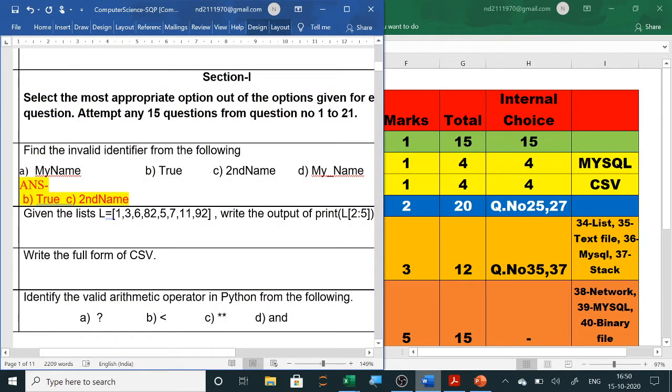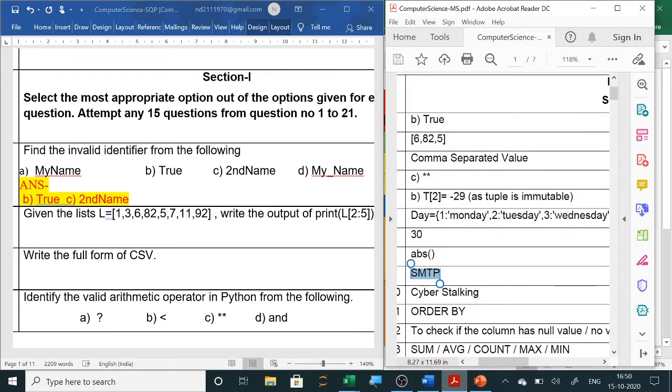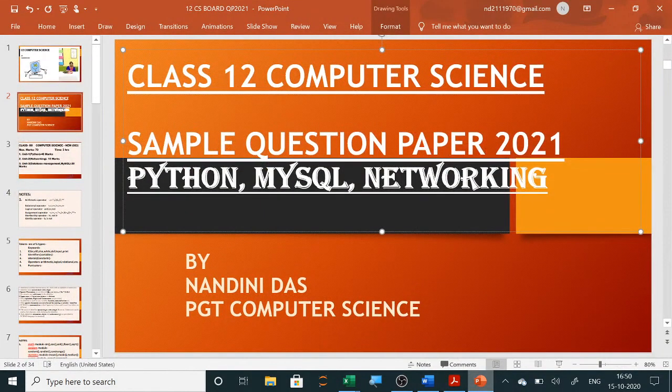So this is our question paper and these are the answers which are given by CBSE. So let us solve the questions. Find the invalid identifier from the following. Now we have already seen in our last videos the question paper pattern which was given.